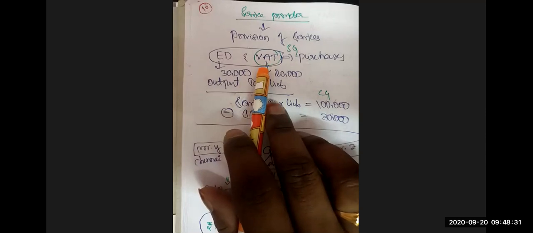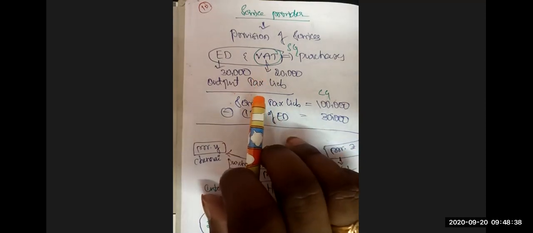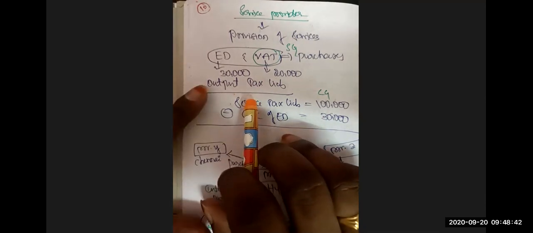When VAT is not allowed as credit, what will the service provider do? He will simply add it to the cost of provision of services. This leads to a rise in prices and a cascading effect of taxes. Again, the same situation comes into the picture.